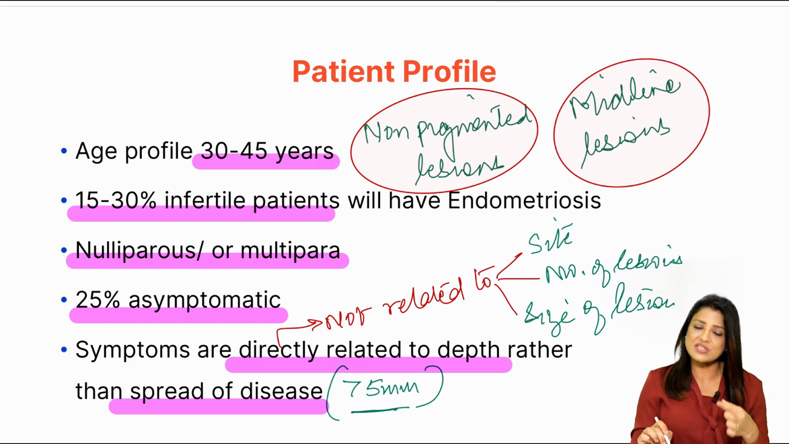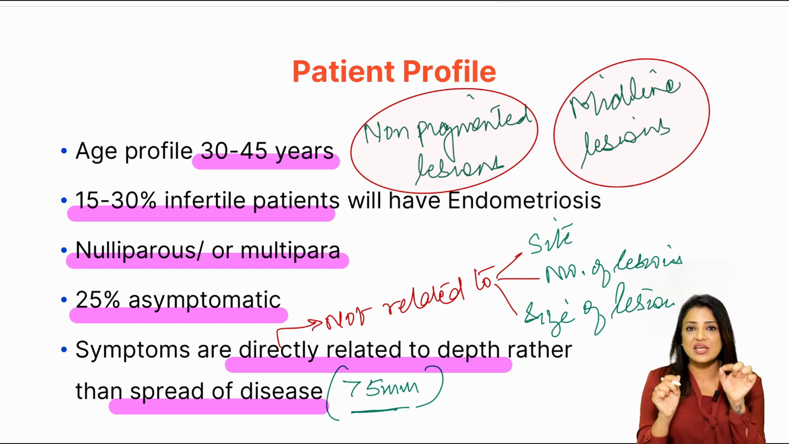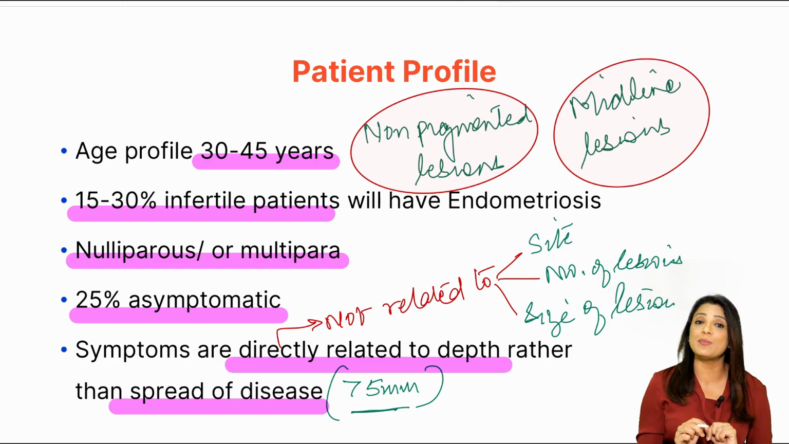The midline lesions will be more painful, like the uterosacral, the pouch of Douglas. These are very painful depositions of endometriosis.